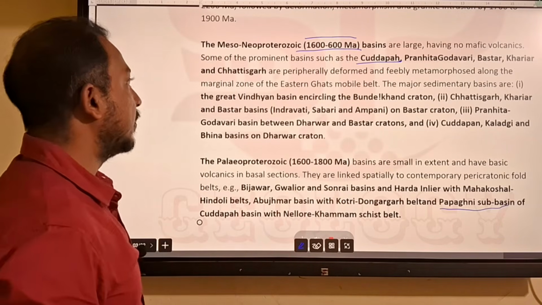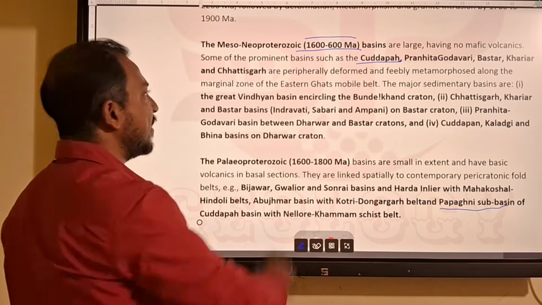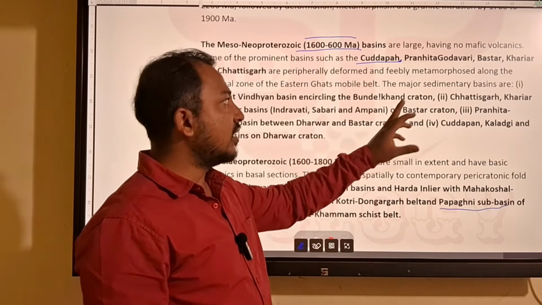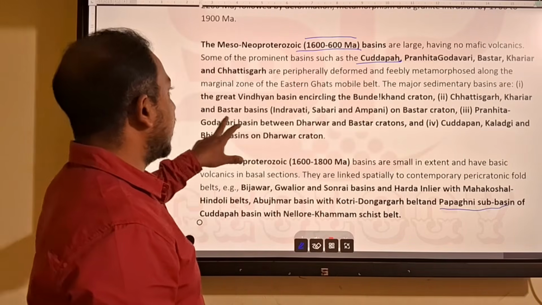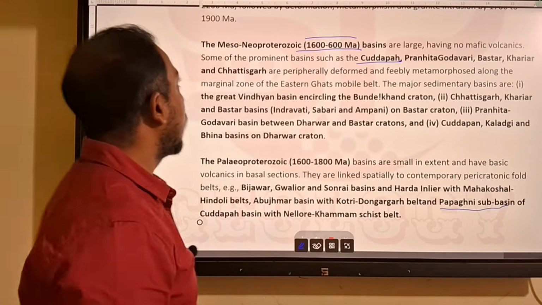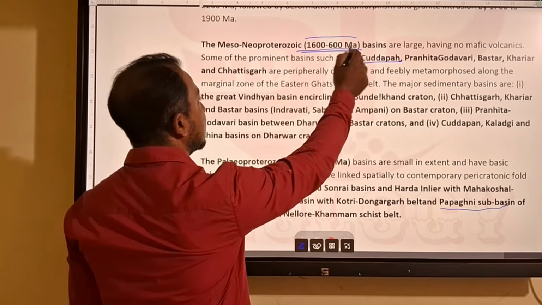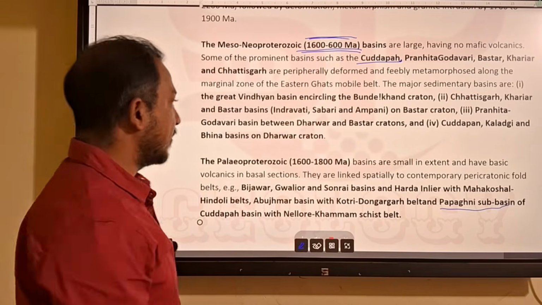million years ago. Other basins like the Great Vindhyan basin in the Bundelkhand Craton, Chhattisgarh, Khariar, Indravati, Sabari and Ampani basins all belong to the Meso-Neoproterozoic era, produced between 1600 to 600 million years.